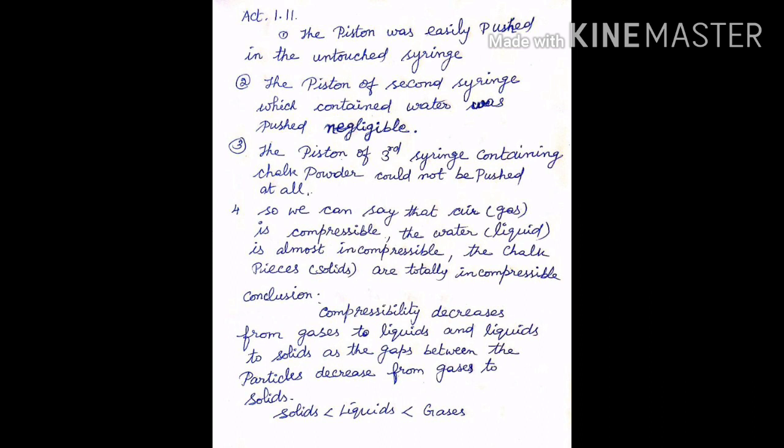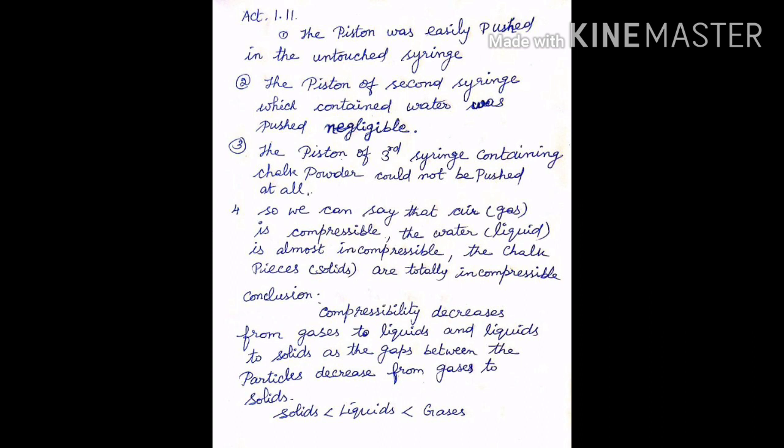Due to the high compressibility of gases, a large volume of a gas can be compressed into a small cylinder and transported easily. For example, the LPG, that is liquefied petroleum gas, we are using at our home for cooking. Next one, the oxygen cylinders that are supplied to hospitals. These contain compressed gas. Similarly, the CNG, compressed natural gas, which is used as a fuel for vehicles. The gases have a high rate of diffusion compared to solids and liquids.